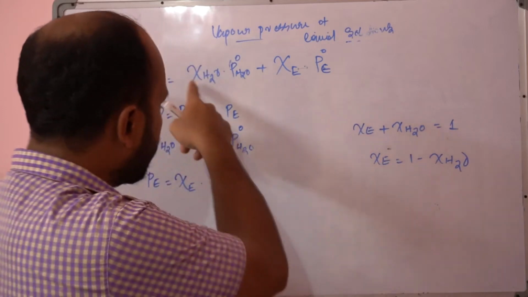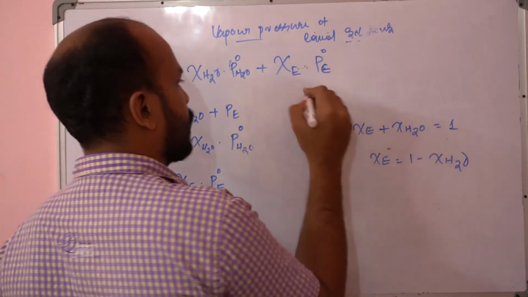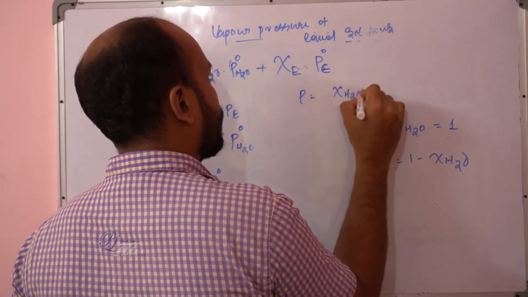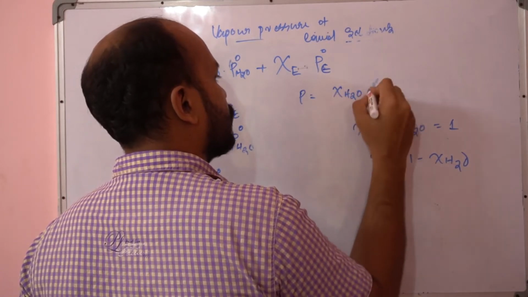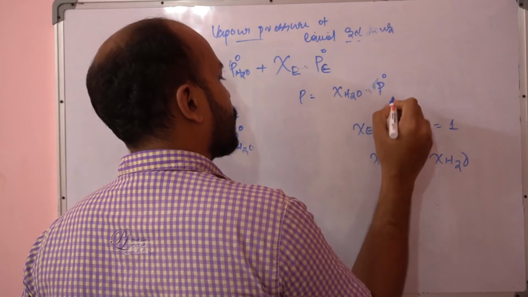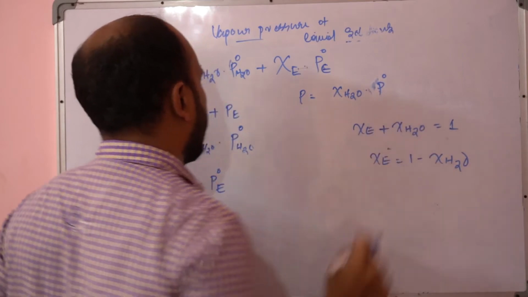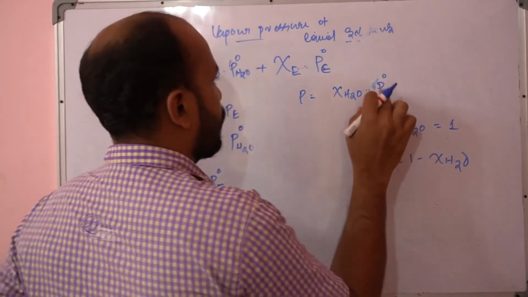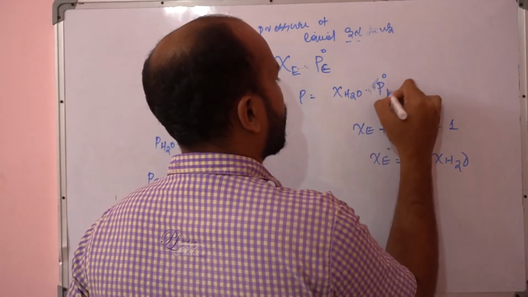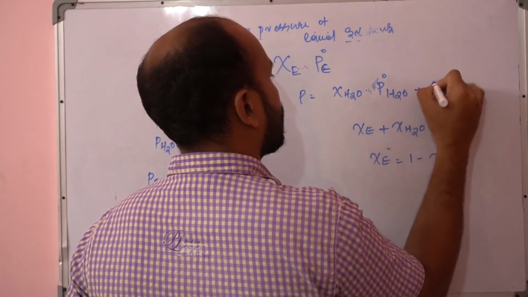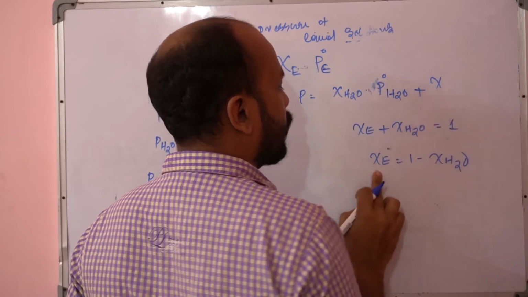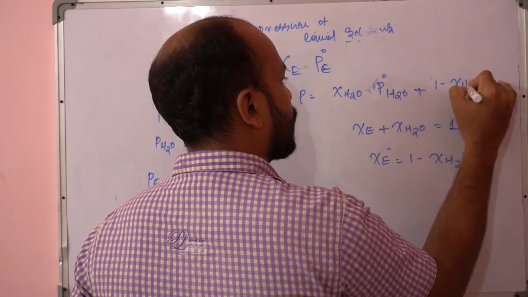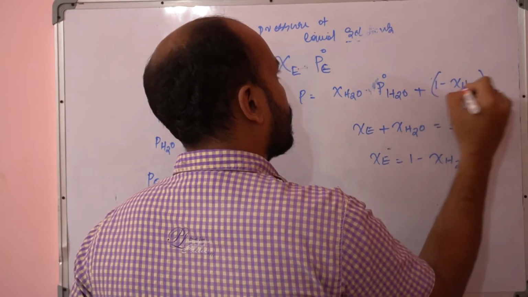I can also write the equation this way: P is equal to the mole fraction of water times the vapor pressure of pure water, plus 1 minus the mole fraction of water,